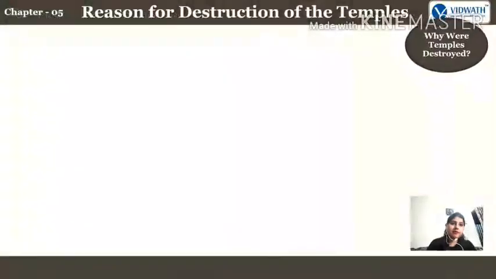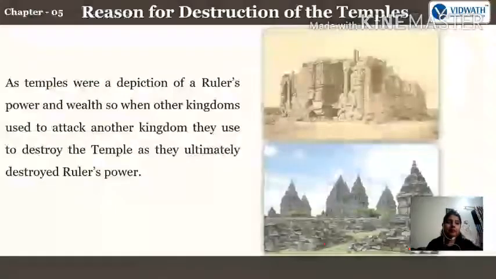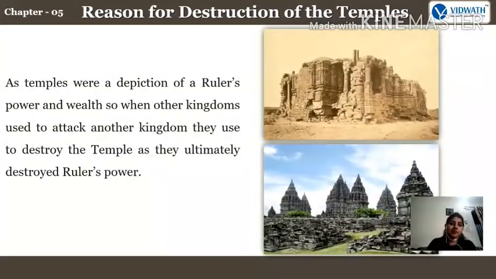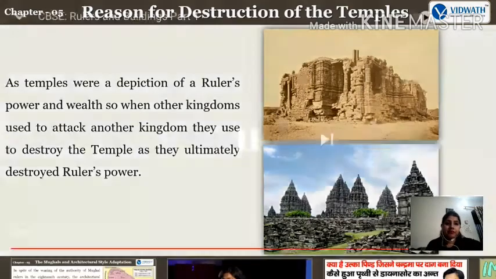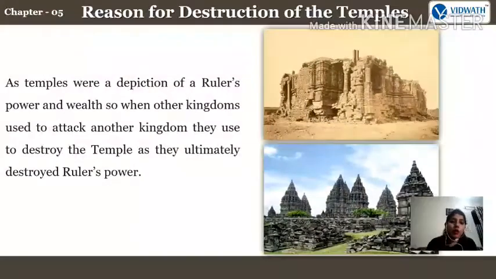Why were temples destroyed? As temples were a depiction of a ruler's power and wealth, when other kingdoms attacked another kingdom, they used to destroy the temple and ultimately destroy the ruler's power, as I have already made clear thrice, right? So this is the reason why people used to target only the temples first. You can see, just go through this.